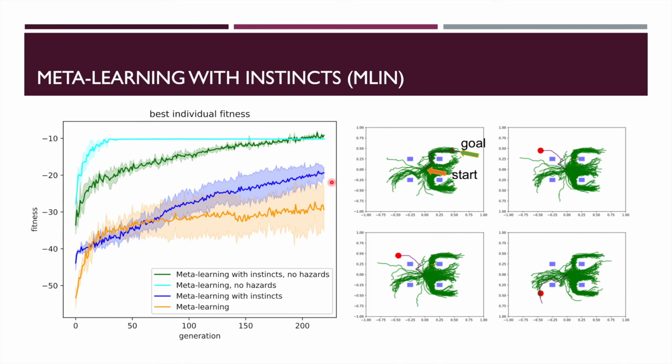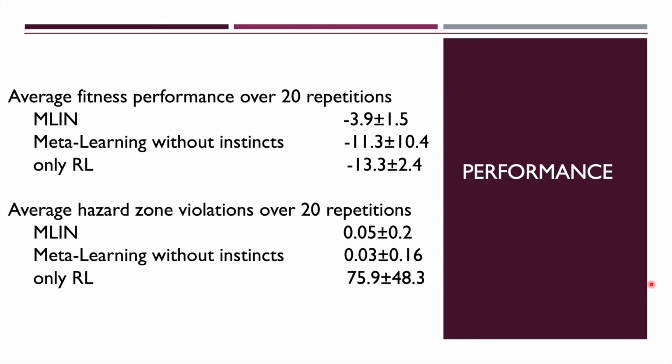On the right-hand side, the green lines show the exploration trajectories, while the purple line is the deterministic trajectory of the model after the first gradient update. The agent is able to learn to navigate to the 4 target goals during its lifetime while avoiding hazards. If we take the best trained models and repeat the inner loop over 20 times, we see that our approach maintains high fitness and low hazard violations, while the control gets stuck in a local optimum where it minimizes the hazard violation while having suboptimal goal reaching capability.